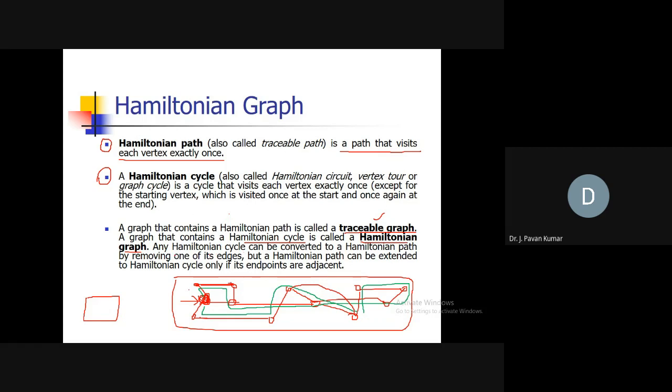Okay, and here some justification is also given. Any Hamiltonian cycle can be converted to a Hamiltonian path by removing one of its edges. Suppose you remove the last one, then automatically it will become a Hamiltonian path, or this one. You are starting at one vertex and ending here, so it is a Hamiltonian path. If you attach these two, then it will become a Hamiltonian cycle. But if you have a Hamiltonian path, there is no guarantee that a Hamiltonian cycle exists. But if you have a cycle, then for the path we can guarantee. That's what we can observe. Yes, is it clear?